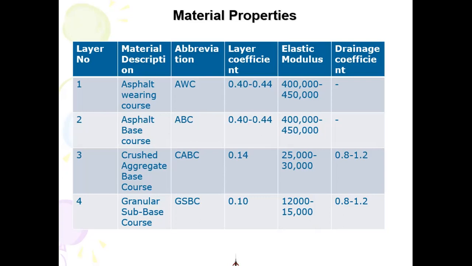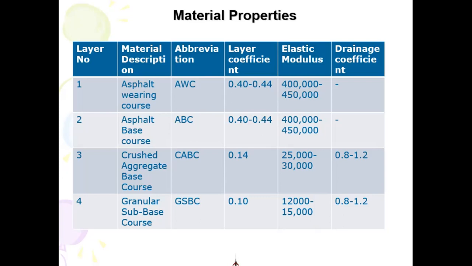So to summarize the material properties of the layers that are being incorporated in our pavement design, there are 4 layers: asphalt bearing course, asphalt base course, crush aggregate base course, and the granular surface course. And they are being defined. The intrinsic property that we require for a design of pavement is the layer coefficient. Again, layer coefficient means how much this layer will behave as a structural layer.